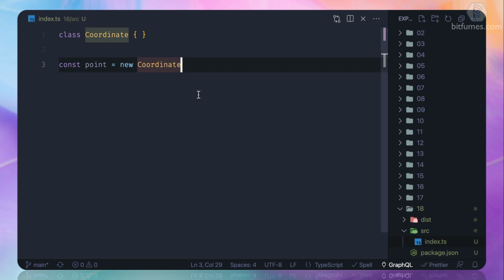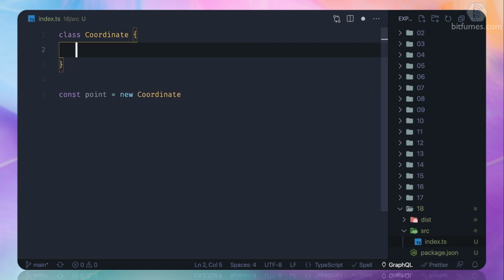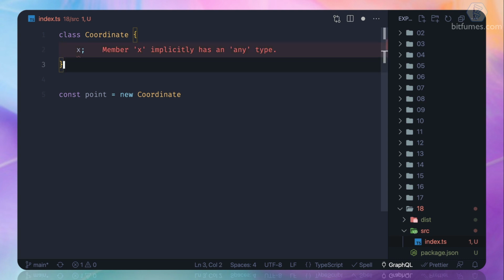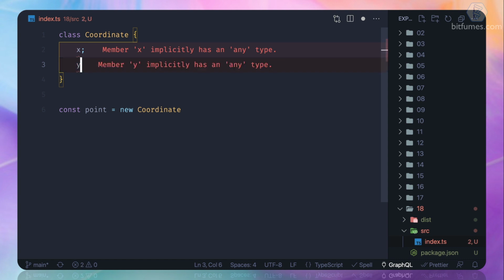But what do we do with the classes? Just like functions, here we can have variables, we can have different functions inside the Coordinate class simply. So let's define one property called x, and x is just the x-axis, and then we need to also define the y.